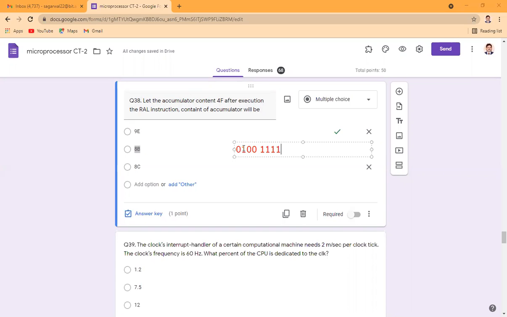Whenever we rotate it to the left, this will become 1001 1110, which is 9E. So after the RAL instruction with 4F, this will become 9E. So A is the correct answer.